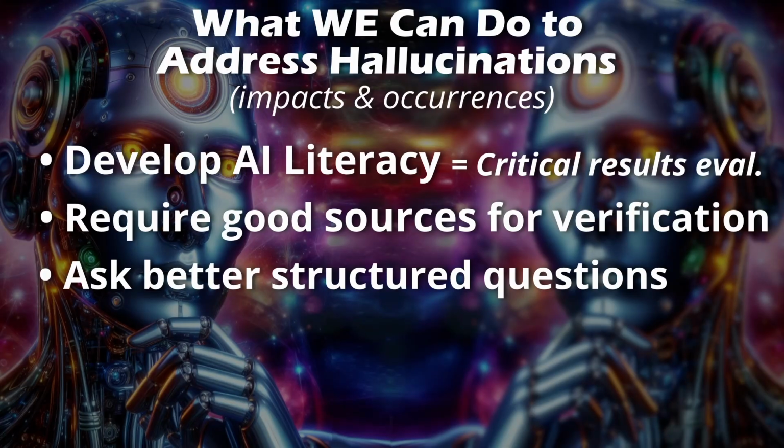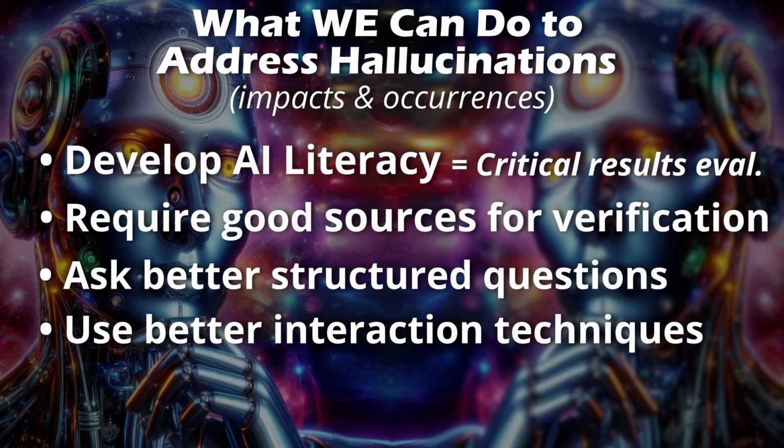Another great one here is to use better interaction techniques. There are many ways that you can interact with the AI. A lot of us simply take out our cell phone and talk into it. Some of us use our laptops, some of us use all sorts of different things, right? The key is that if you want the very best information, well, then you should probably try to limit what the AI is using for information, as well as to provide the best sources of information.